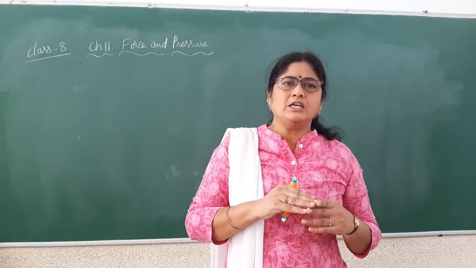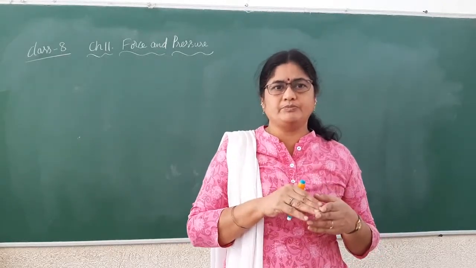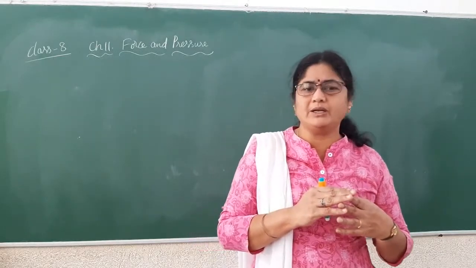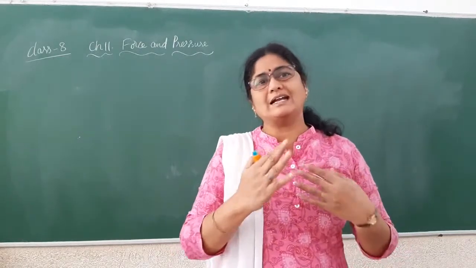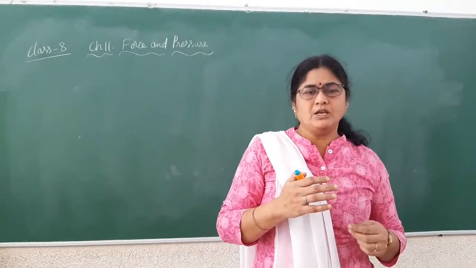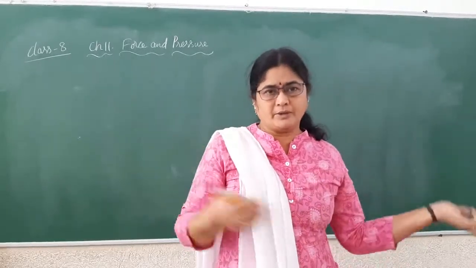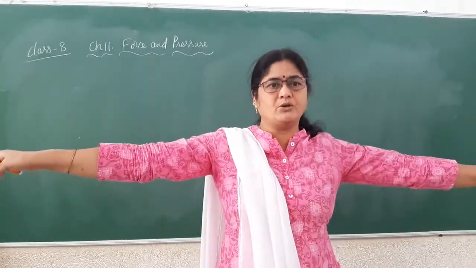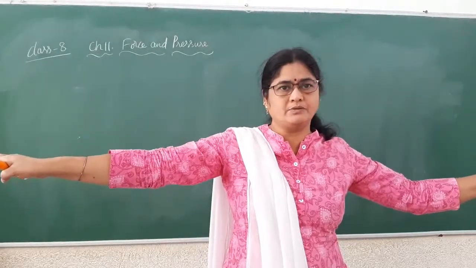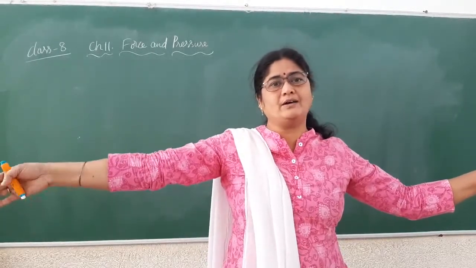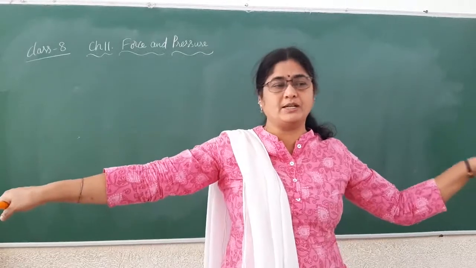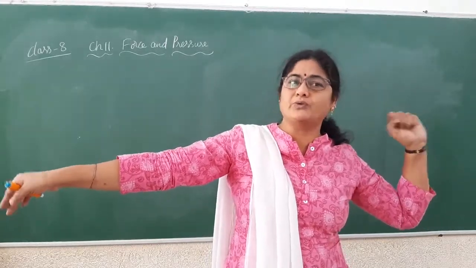Whereas, if they are unbalanced, there are many forces acting on a body but they are not balanced, meaning they are not cancelling each other's effect. Let us suppose in the previous example itself, two children are holding my hands and pulling me towards themselves. Let us suppose on one side a person is applying more force, on the other side the person is applying less force.